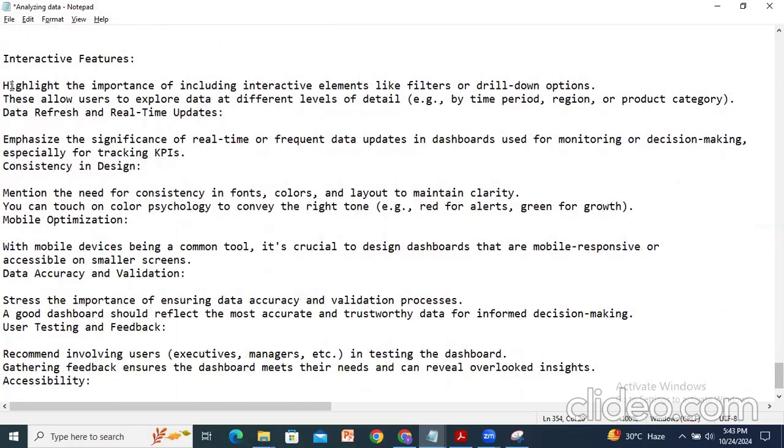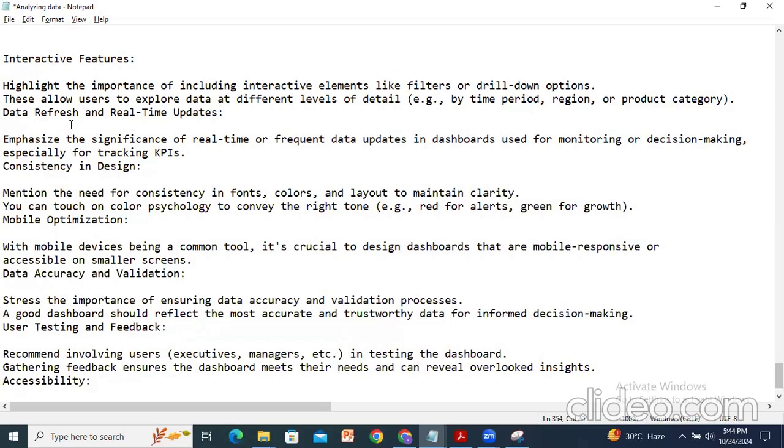And interactive features. While covering the dashboard design framework, there are a few additional aspects you could include.